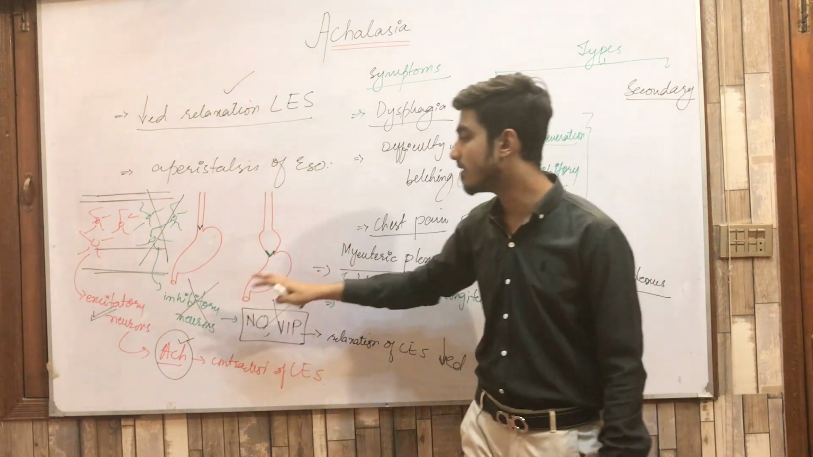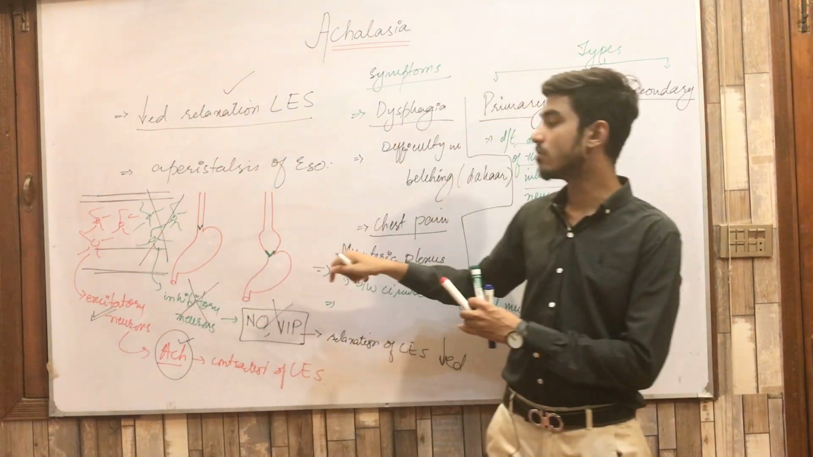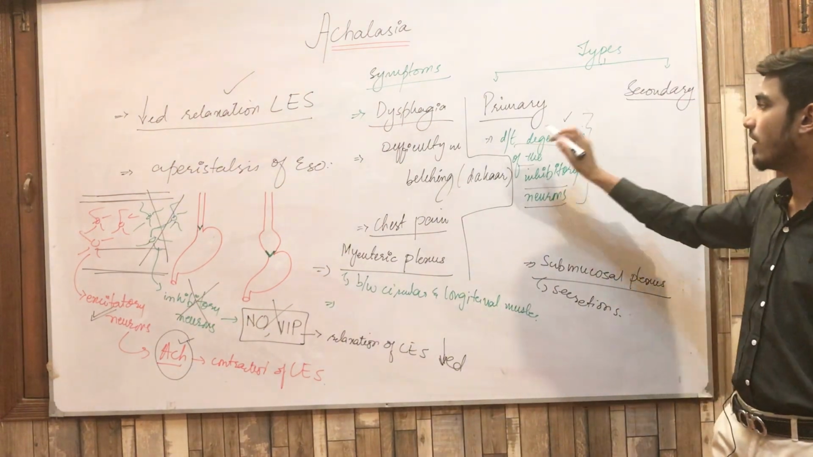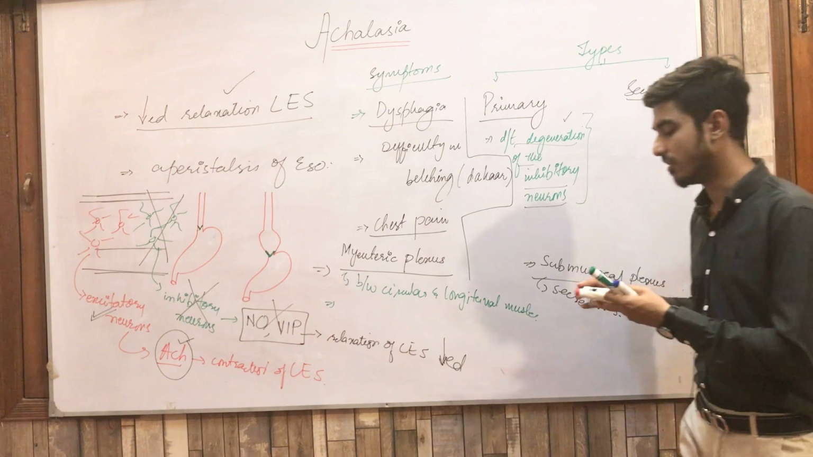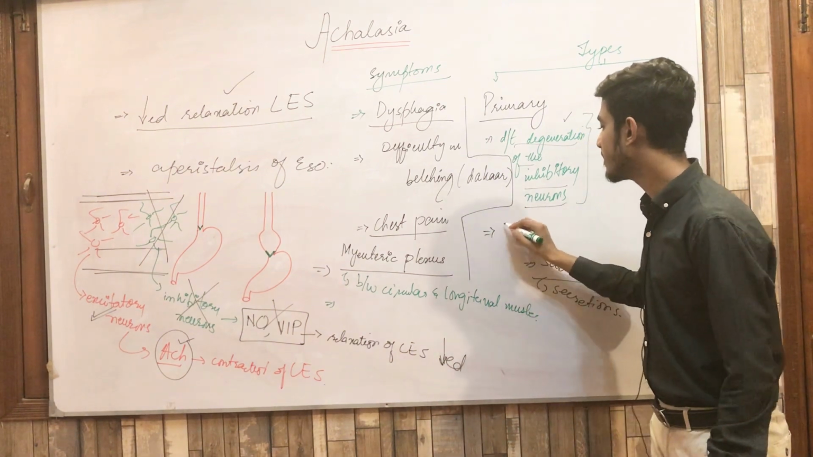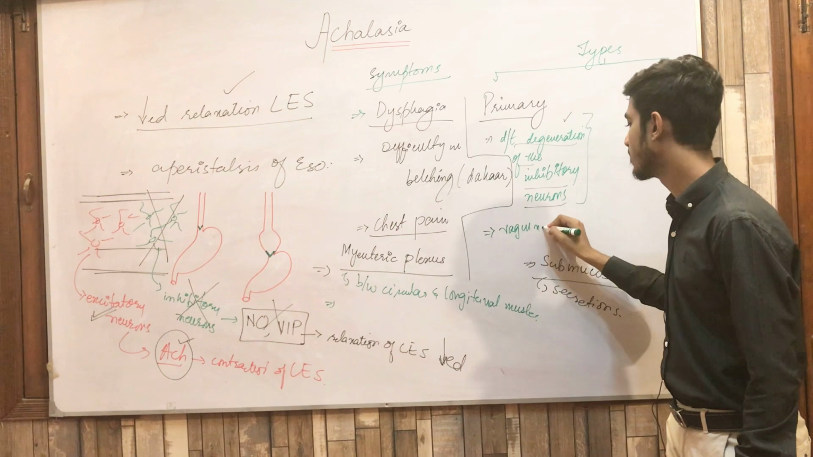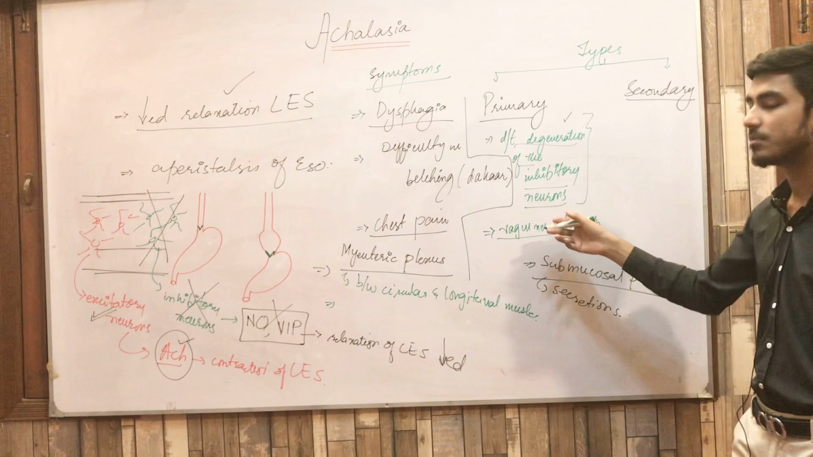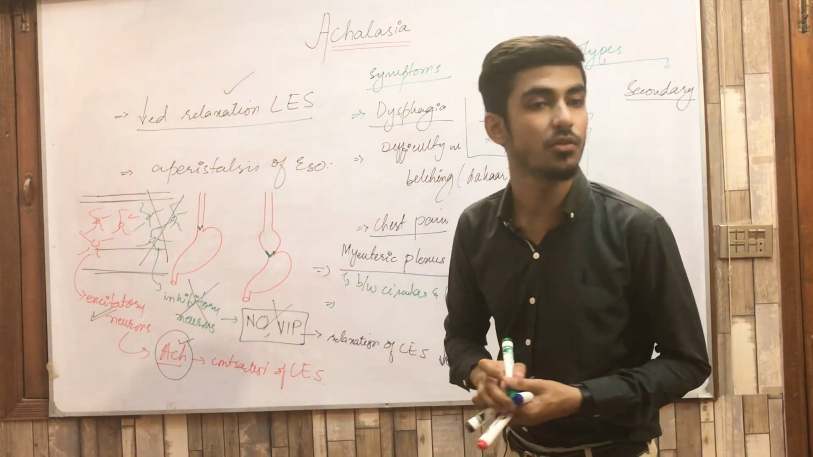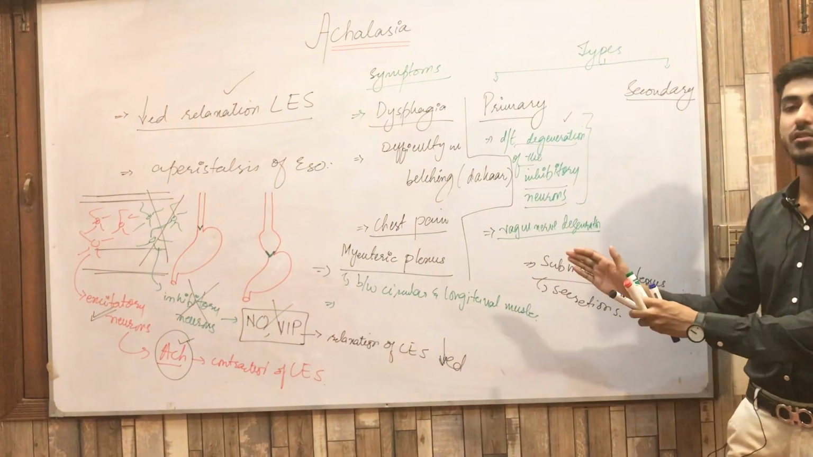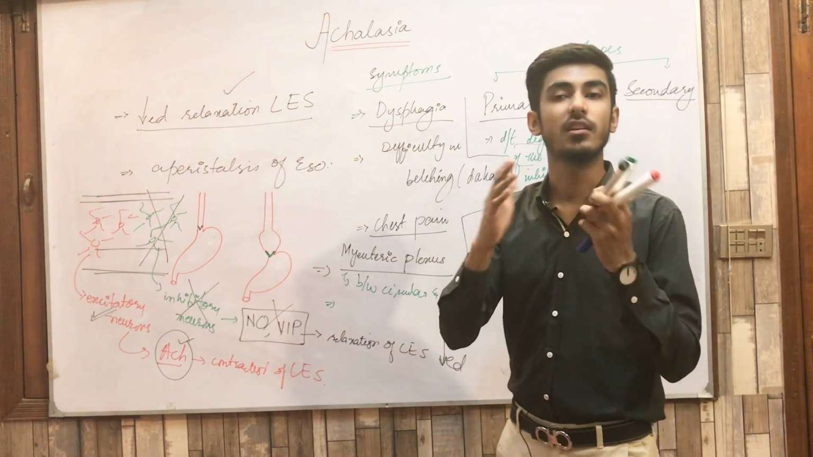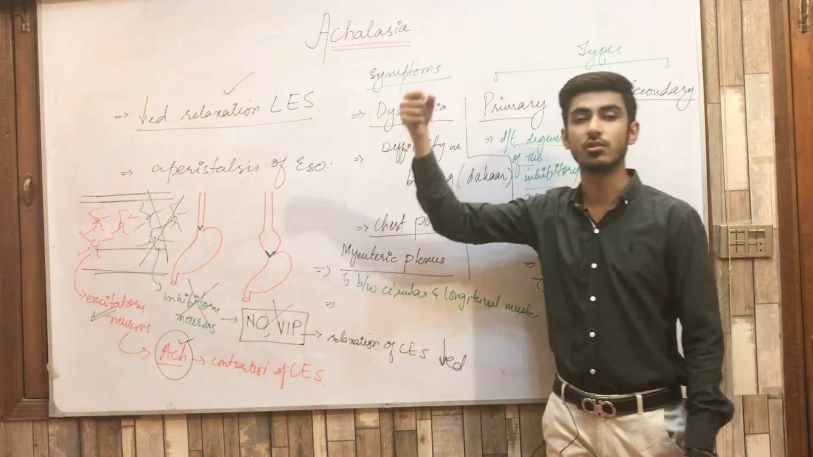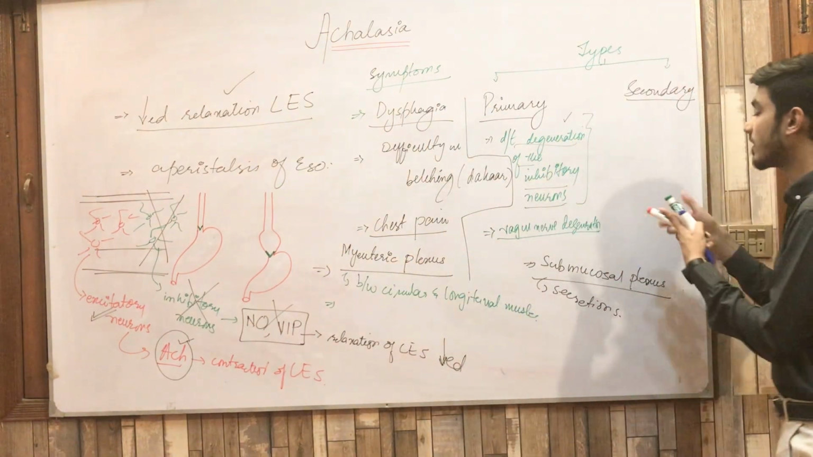So is that clear? This is the reason why the lower esophageal sphincter is in the contracted state. So I wanted to explain you this concept. Then we have another cause, that is due to vagus nerve degeneration. This is also related to the esophagus, because the vagus nerve causes the relaxation of the lower esophageal sphincter. When this is degenerated, the sphincter does not relax, and once again the same condition results, the contracted lower esophageal sphincter. Then we have the secondary causes.